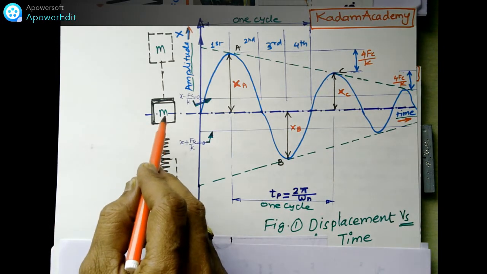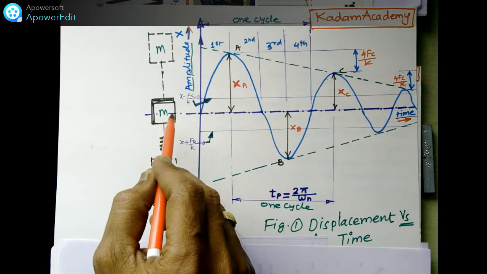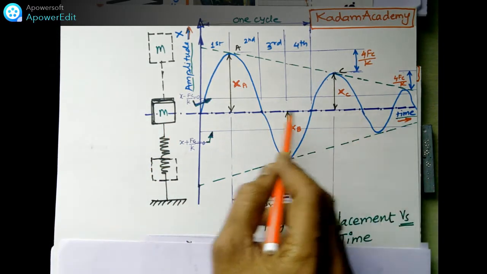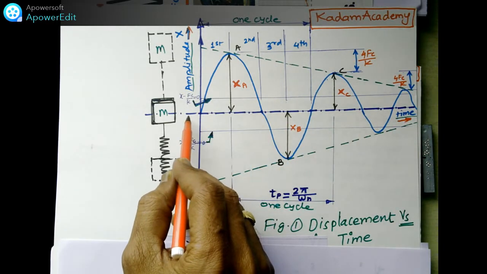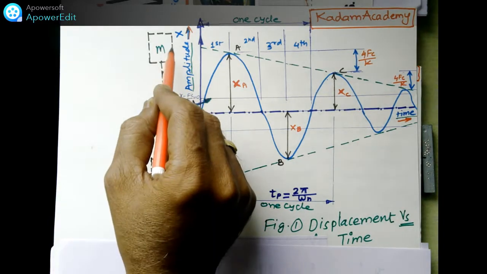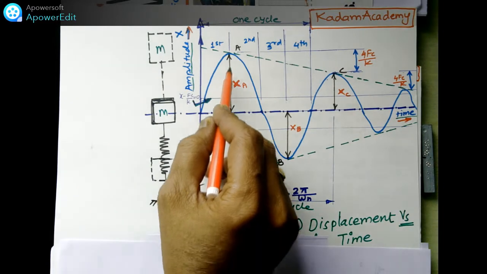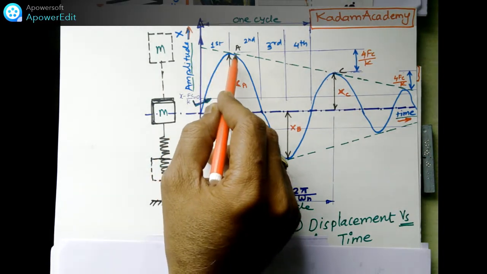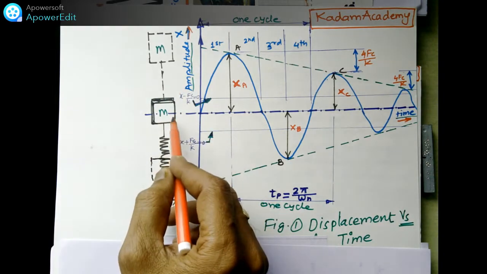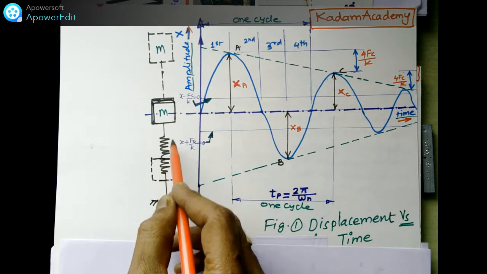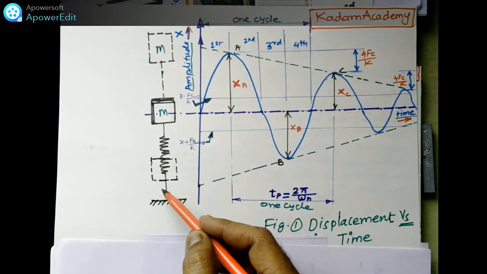See, this is the spring mass system here. When the mass is at the mean position, you can see it. When it moves from this position to the extreme position on the right side, the displacement goes on increasing and then decreasing. When the mass comes to the mean position, it again goes to the left side and goes downward.